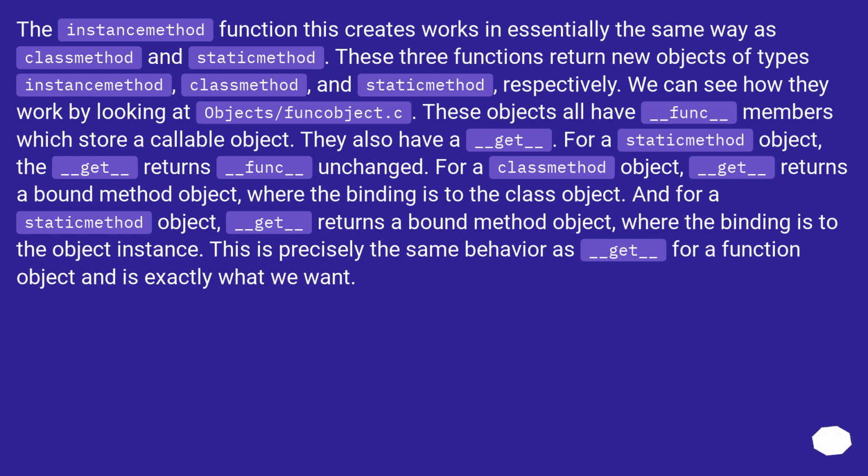We can see how they work by looking at Objects/funcobject.c. These objects all have __func__ members which store a callable object. They also have a __get__. For a static method object, the __get__ returns __func__ unchanged. For a class method object, __get__ returns a bound method object, where the binding is to the class object. And for an instance method object, __get__ returns a bound method object, where the binding is to the object instance. This is precisely the same behavior as __get__ for a function object and is exactly what we want.